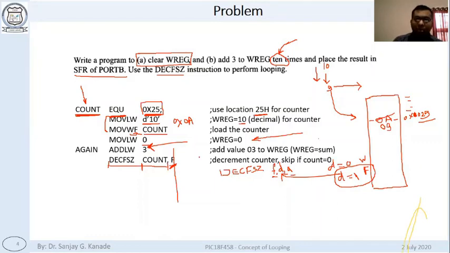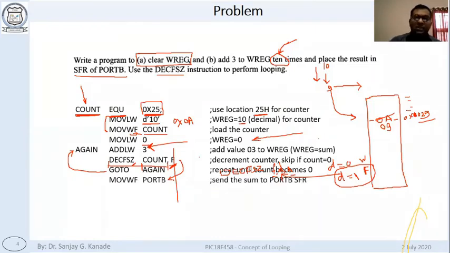Okay. Now once this is decremented, we are checking the zero flag. The zero flag will not be set because the answer is 9. So we will execute the next instruction and it will go here. It will keep on adding, and once the count becomes 0, the zero flag will be set and this instruction will be skipped and we will execute the next instruction, which is MOVWF. That is what is asked.